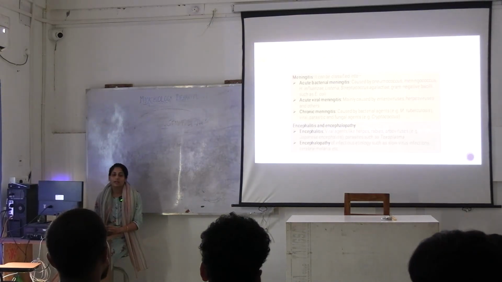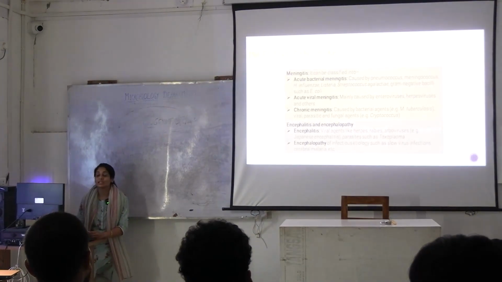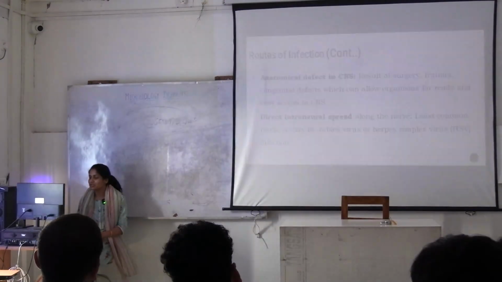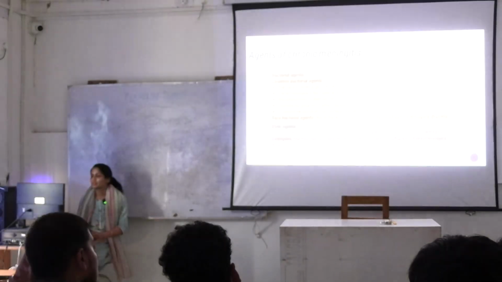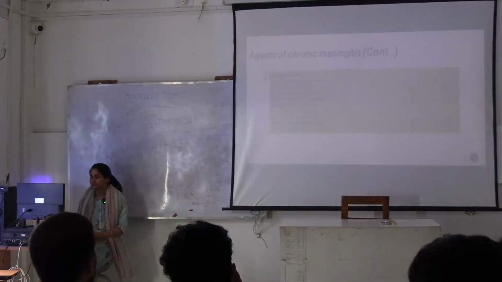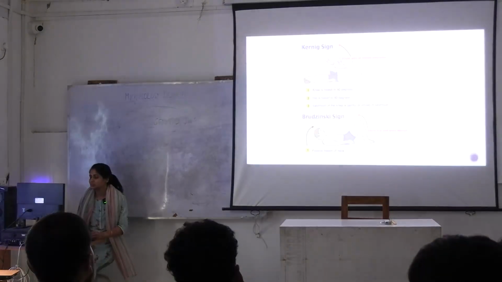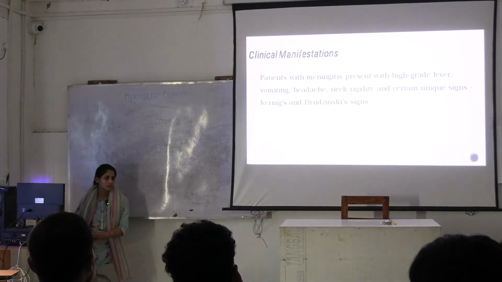There will be headache, confusion, right? And some signs of meningeal irritation. What is that? There are some signs of meningeal irritation when you talk about meningitis inflammation, which is neck rigidity, nuchal rigidity, okay.